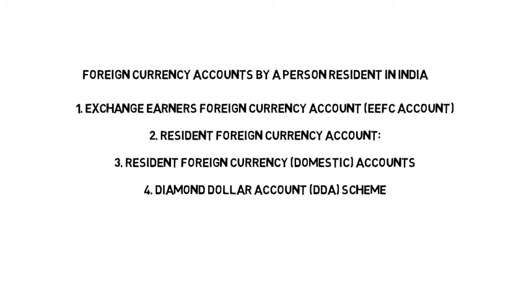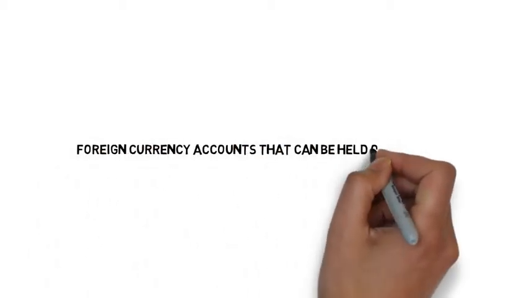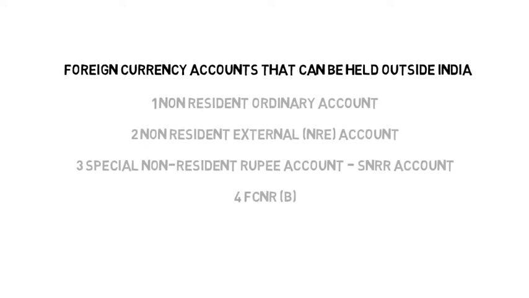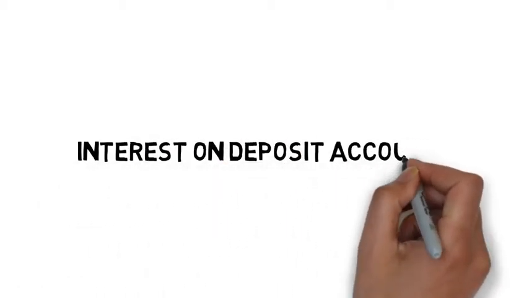Diamond Dollar Account, DDA, scam. Foreign currency accounts that can be held outside India. Accounts for NRI, PIO and resident outside India: 1. Non-resident ordinary account. 2. Non-resident external, NRE, account. 3. Special non-resident rupee account, SNR account. 4. FCNR, B. Interest on deposit accounts.